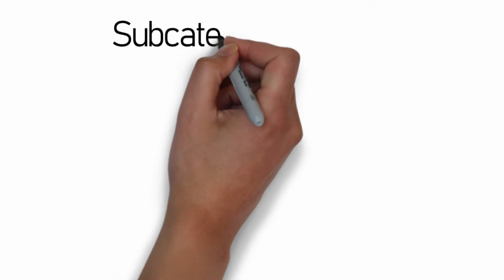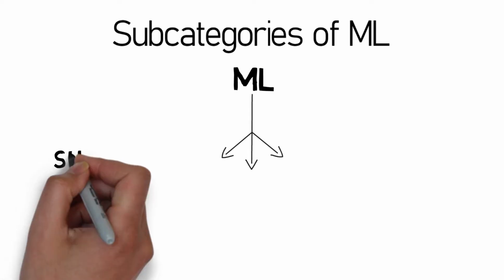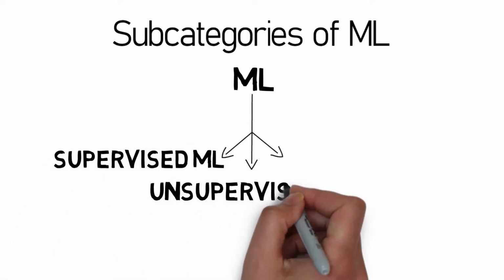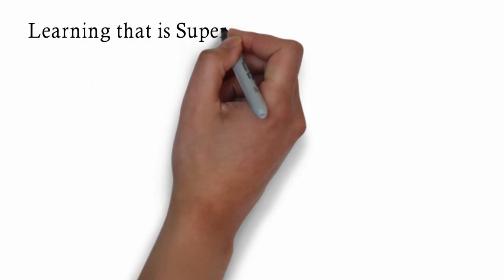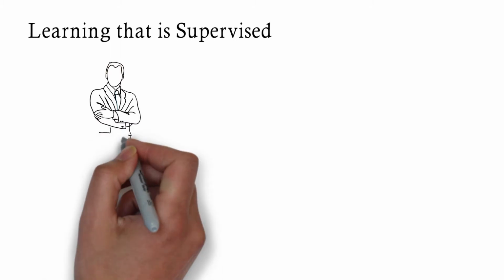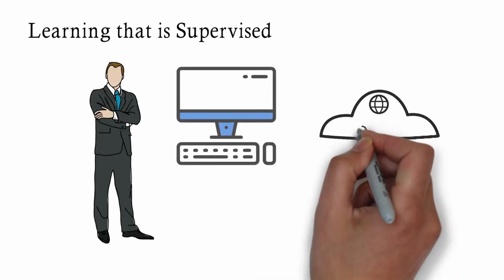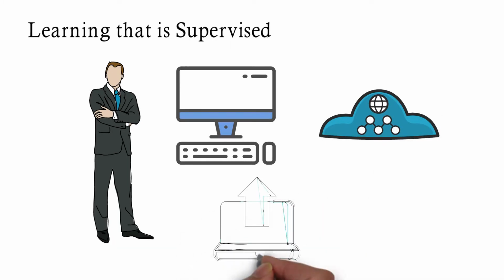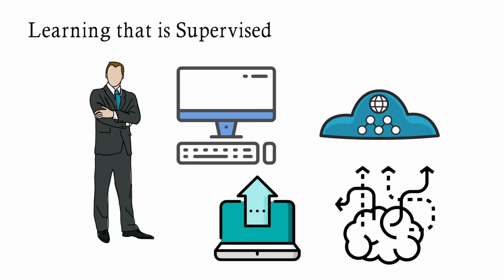Let us now deep dive into the subcategories of machine learning to understand it better. Machine learning is subdivided into supervised machine learning, unsupervised machine learning, and reinforcement machine learning. Supervised learning: here the human expert acts as the teacher, where we feed the computer with training data containing the input and we show it the correct answers, that is the output, and from the data the computer should be able to learn the patterns. It is one of the most basic types of machine learning.